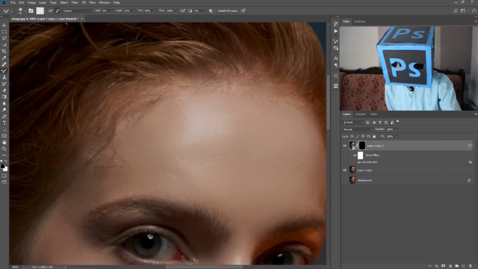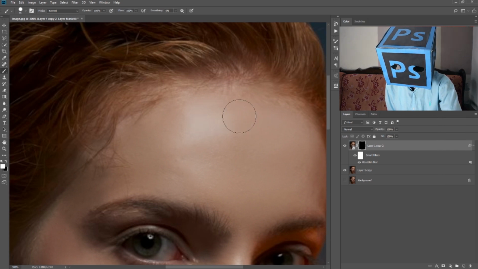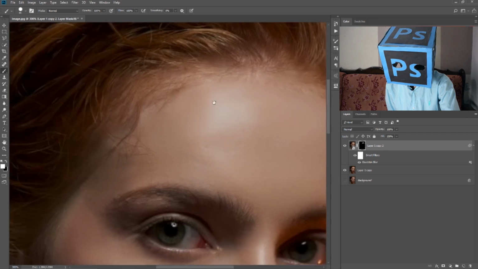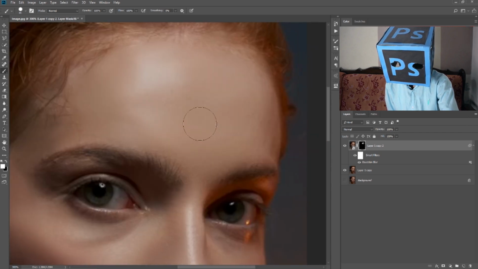Make sure that the foreground color is white. It will smooth the skin.